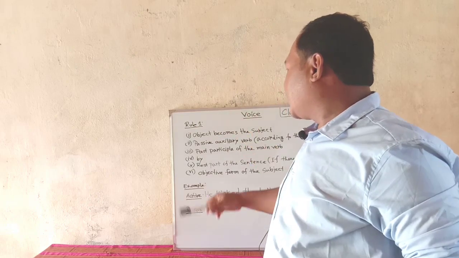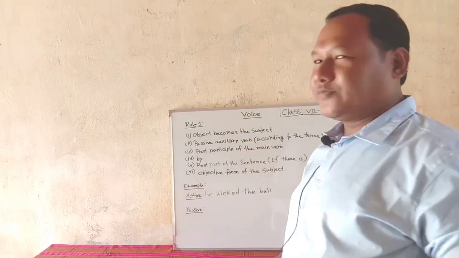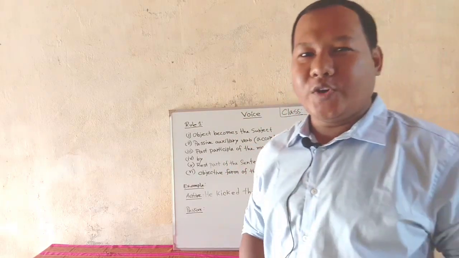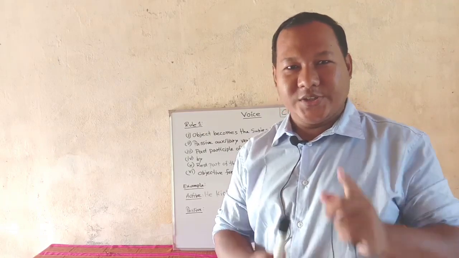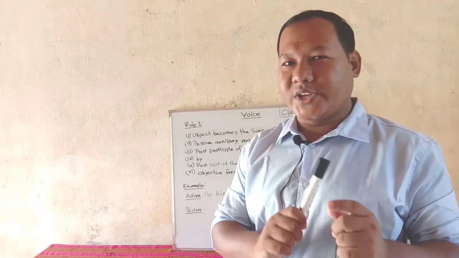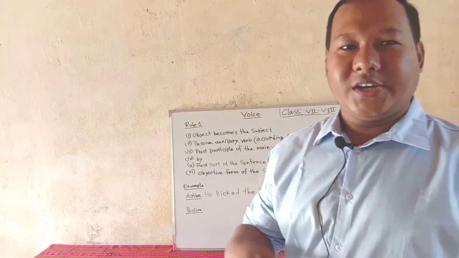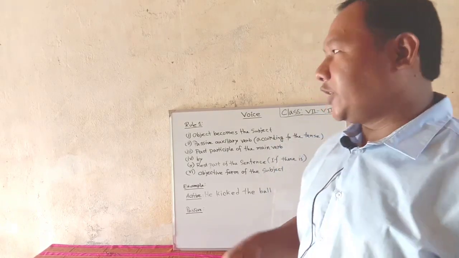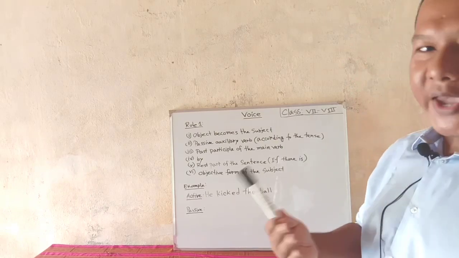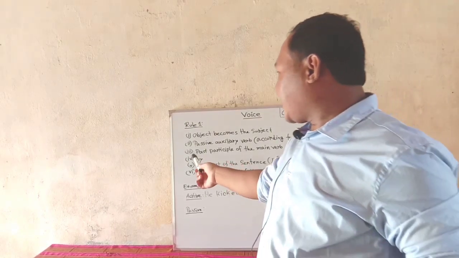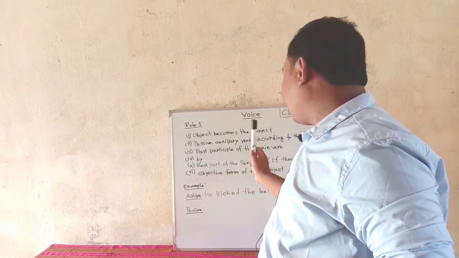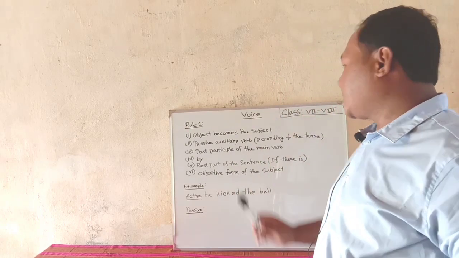First rule says object becomes subject. So first of all you have to identify the subject, verb, then object. If you can identify the subject, verb and object, then it will be much easier for you to change from active to passive.